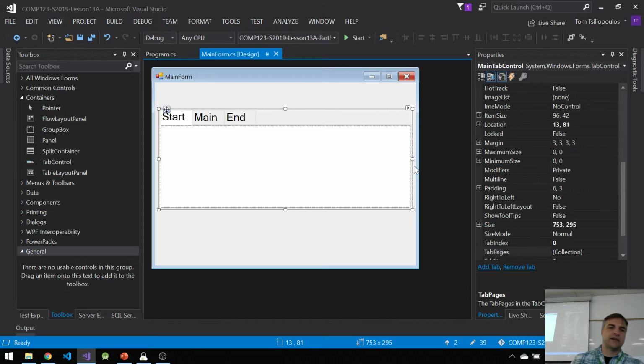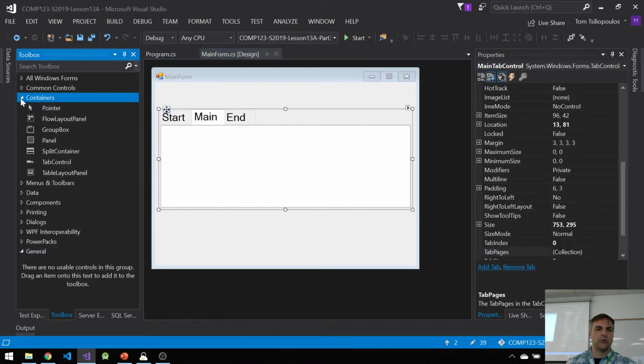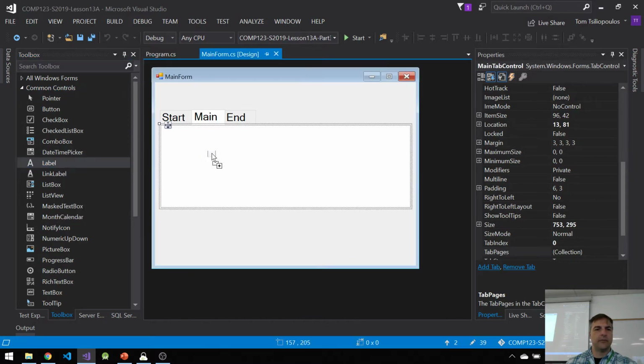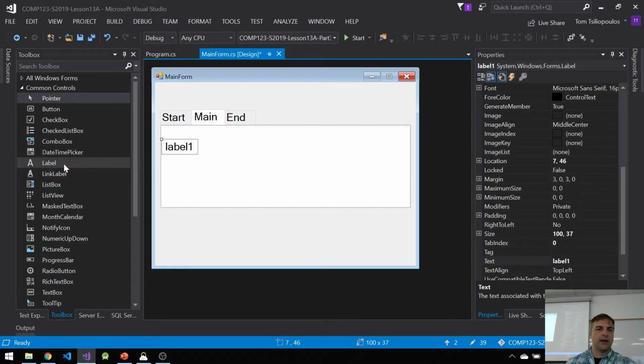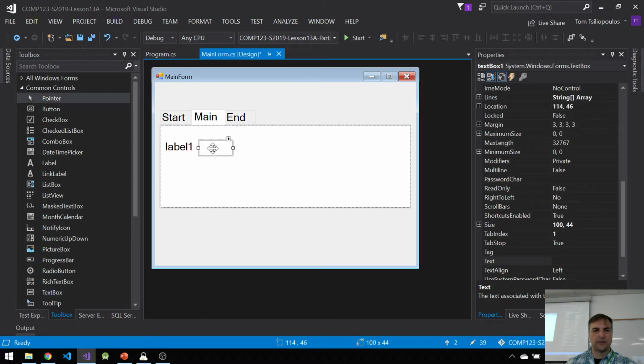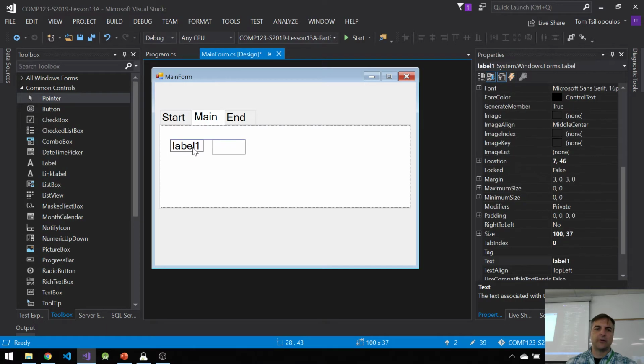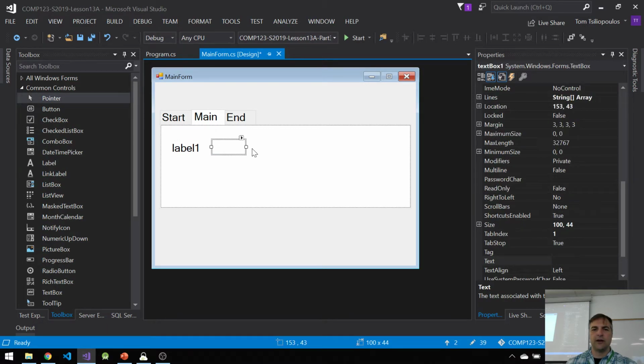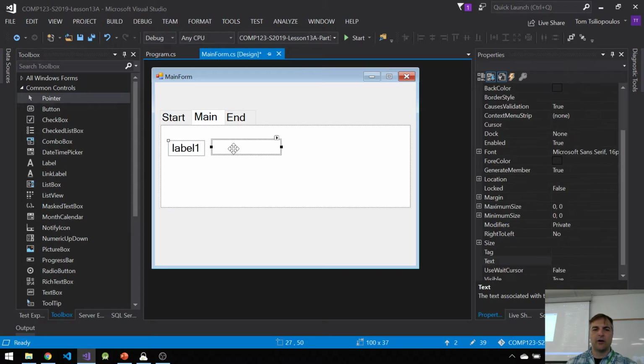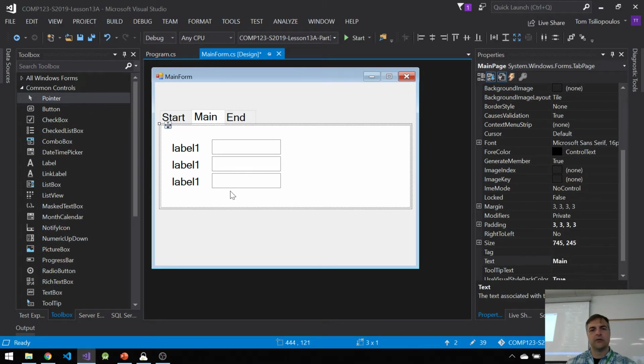So let's make our start container. Let's leave that blank for now. In our main container, let's add some stuff to make it different. So let's add some stuff that, for example, I want to go to common controls. Let's go to label. Here's our label. And let's add a text box. There we go. Here's our text box. And we don't care what it says right now. We'll just say there's a bunch of text boxes here. And what I want to do is control drag, so I have another one and another one. There we go. So that's what it looks like.